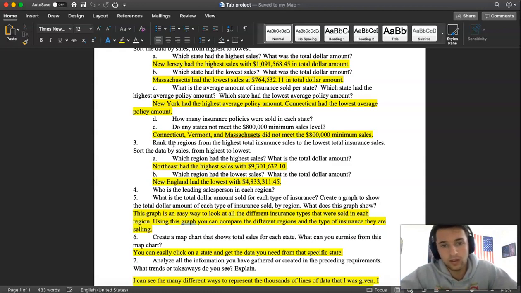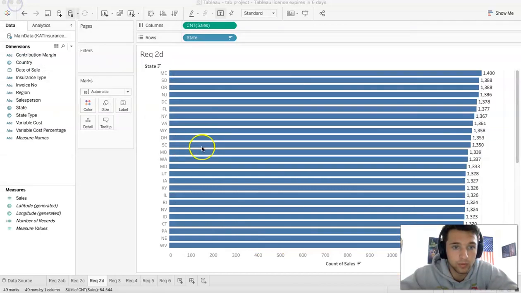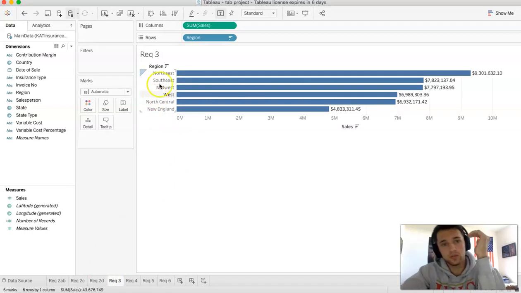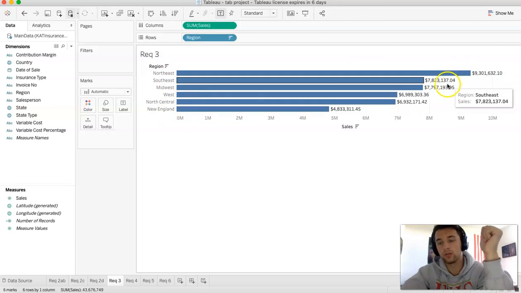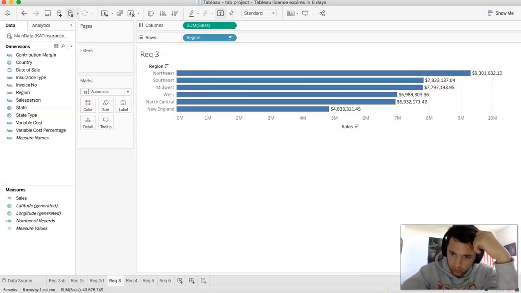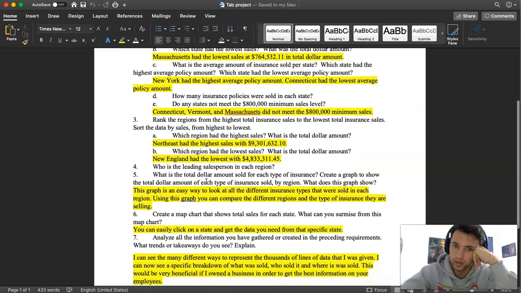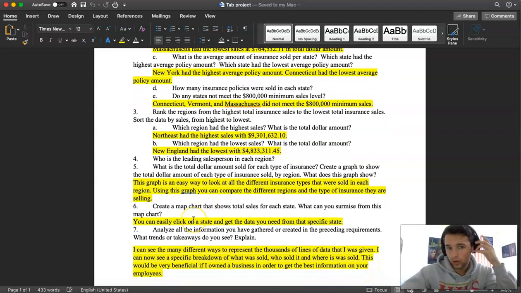Rank the regions from highest total insurance sales to lowest total insurance sales, and sort the data from highest to lowest. We're doing this by regions this time, and if we go to requirement 3, I was able to rank all the regions from Northeast at the top all the way down to the New England region at the bottom, and you have all your numbers right here as well. If we pull back up our questions, I could see the Northeast had the highest sales and New England had the lowest sales. The next one, requirement 4, we were able to break down into each salesperson.